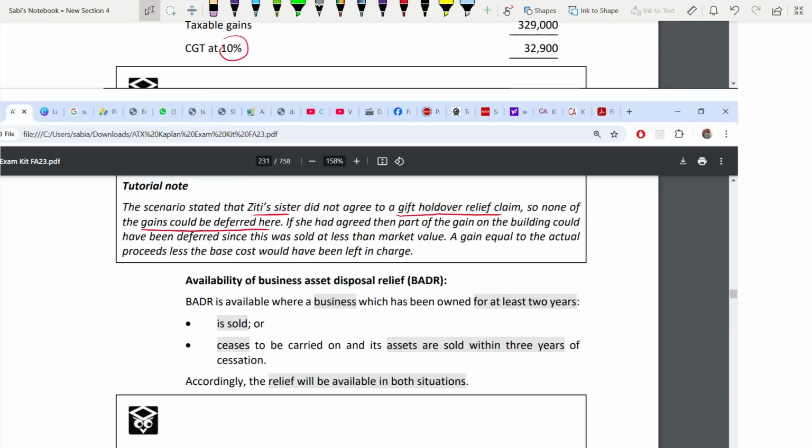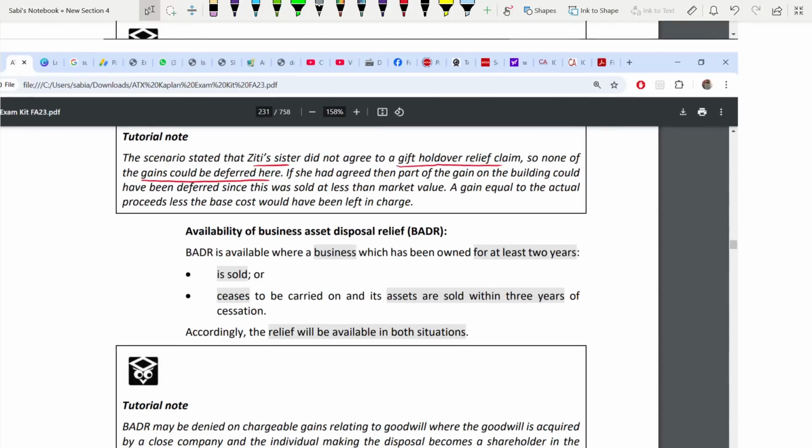Now they have told you availability of CGT relief. One relief is there, business asset disposal relief. Please, please, please, please go through this. 100% you are going to get this relief. This relief always comes in your exam, no matter what. There are so many reliefs. I think 11, 12 reliefs I've explained to you in my ATX lecture. But this one relief is so important compared to the other reliefs.